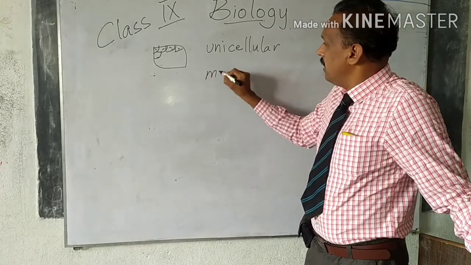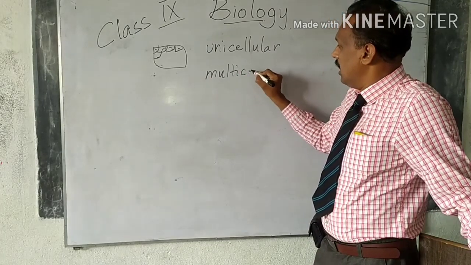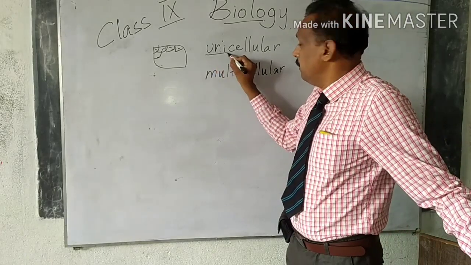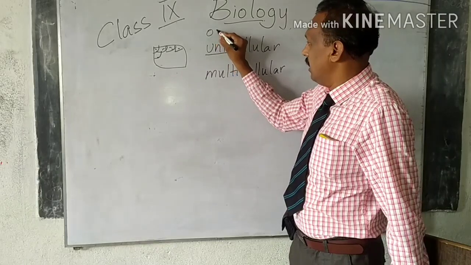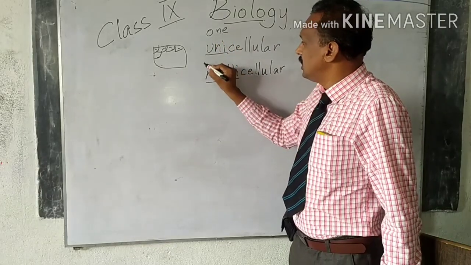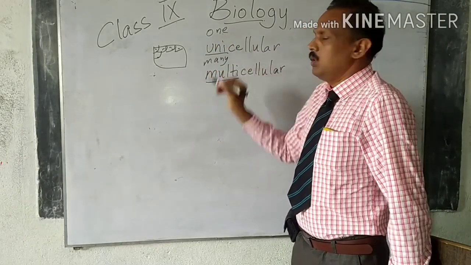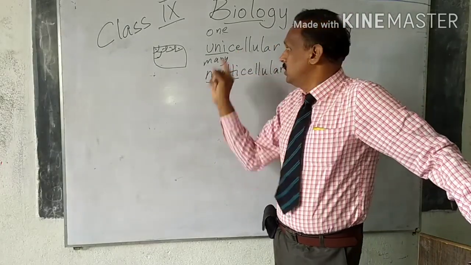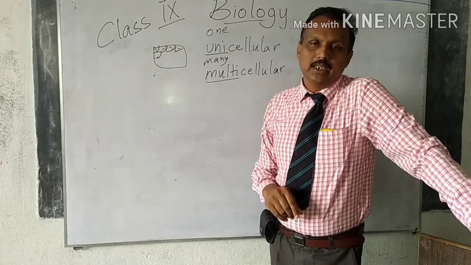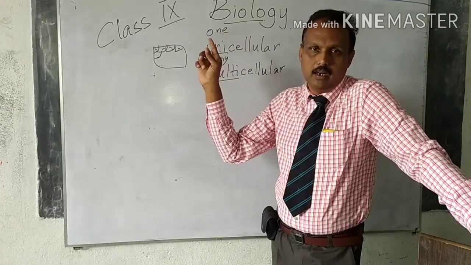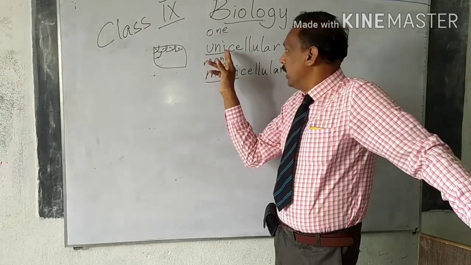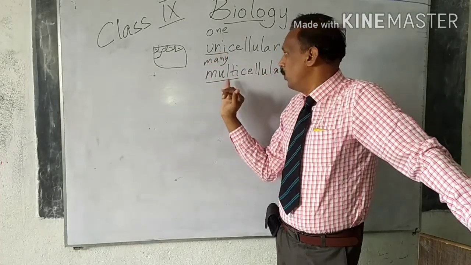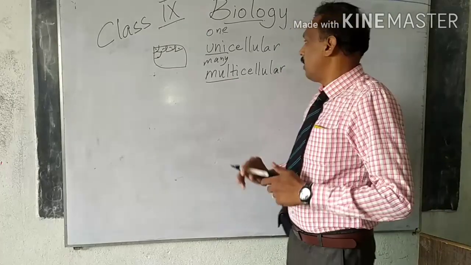unicellular and multicellular. I think from this you understand the meaning. Uni means unit, that means one. Multi means many. Unicellular organisms means the organisms which have one cell only. Uni means one. So if it has one cell, we call it unicellular. If that organism has many cells, we call it multicellular.